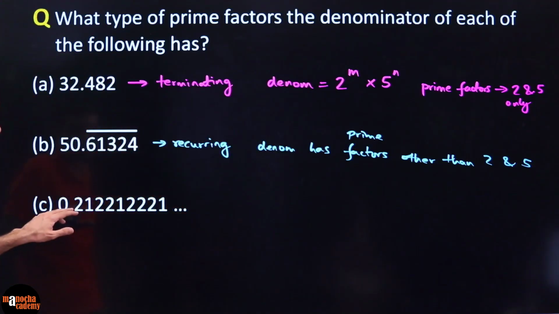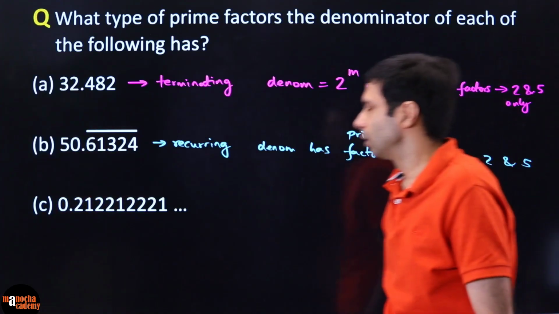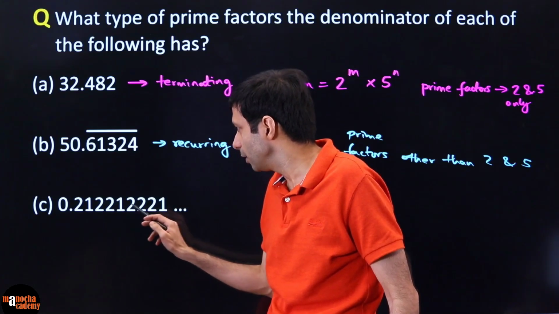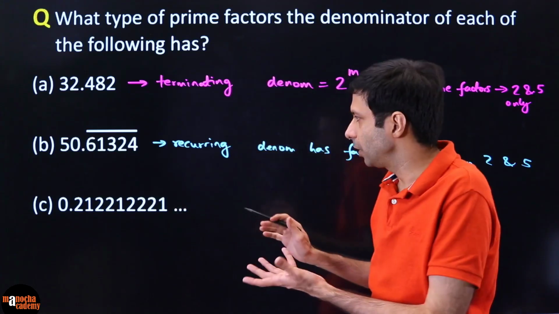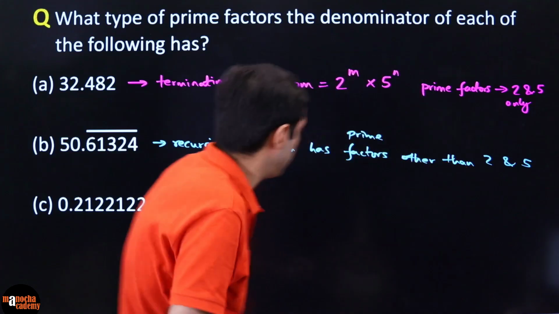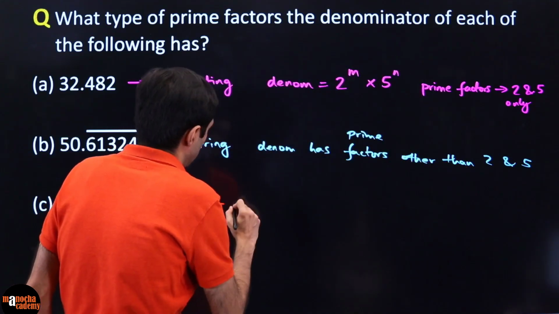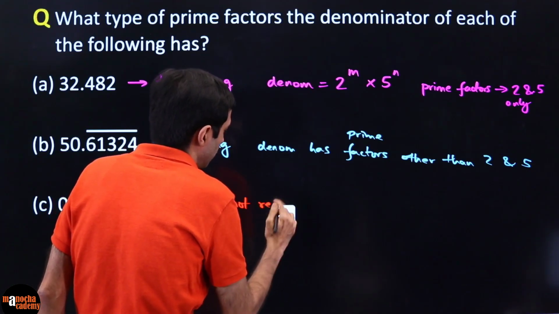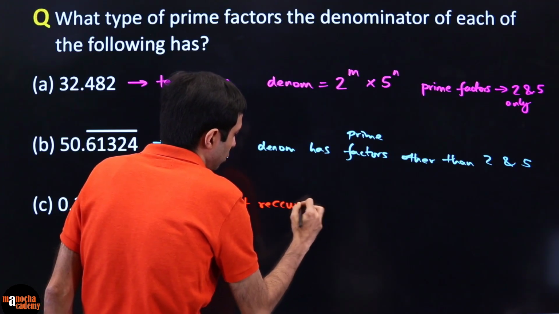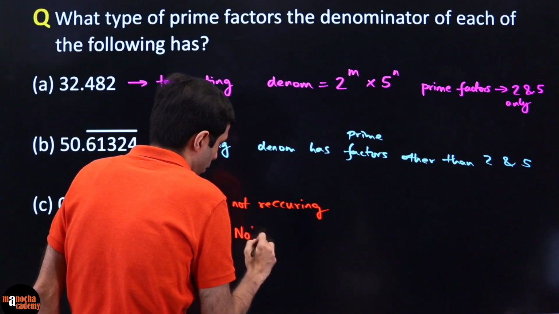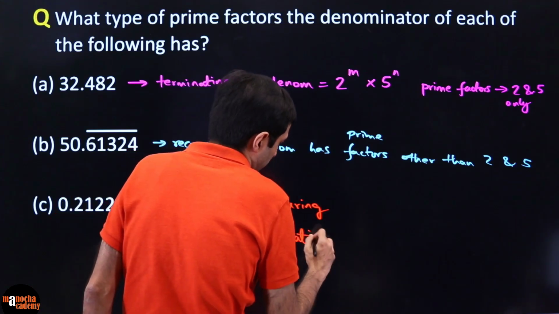What about this one? 0.21, 221, 2221. What about the last one? The problem here is that there is no repeating pattern, because 21, then you have 221, then you have 2221. So there is no repeating pattern. We say it is not recurring. It is non-terminating. As you can see, it is never ending, but it is not recurring. So therefore, it is not a rational number.